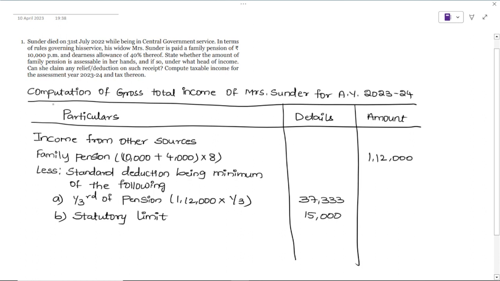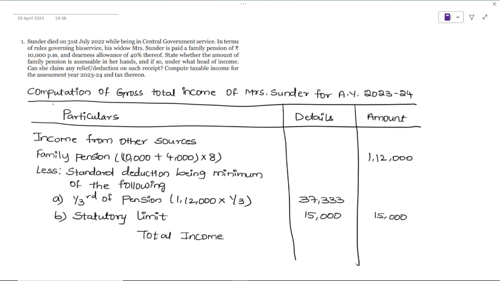So write down 15,000 in the amount column. 1,12,000 is your pension. From that 15,000 should be deducted. So what will you get? 97,000 is your taxable income.